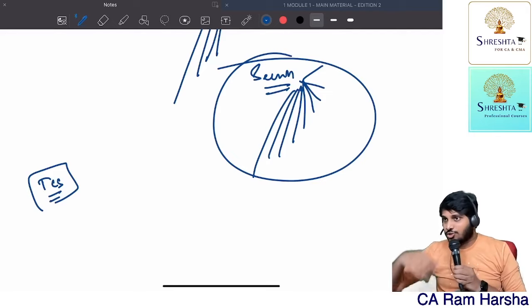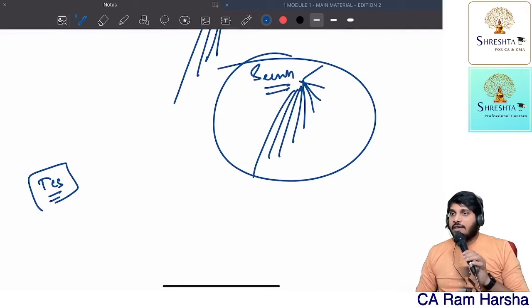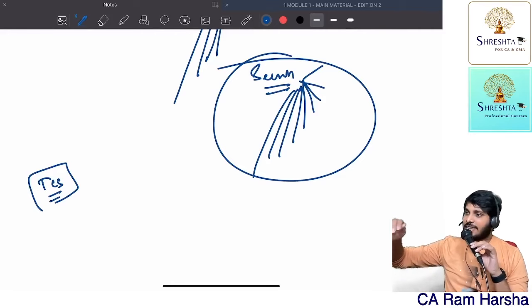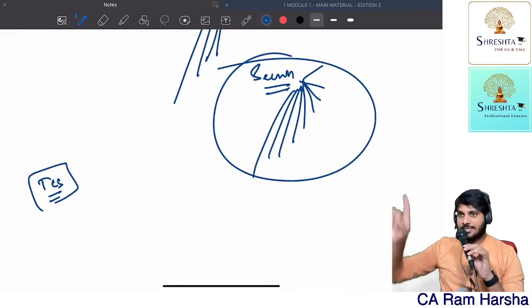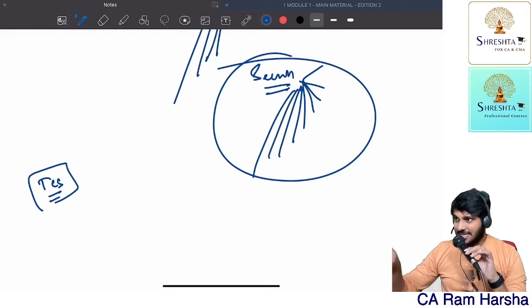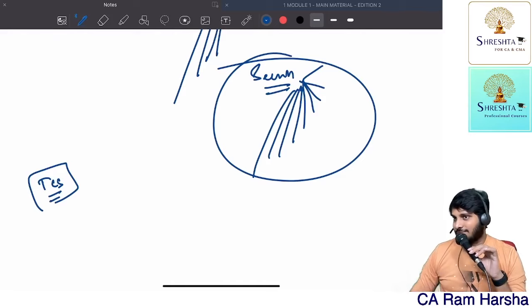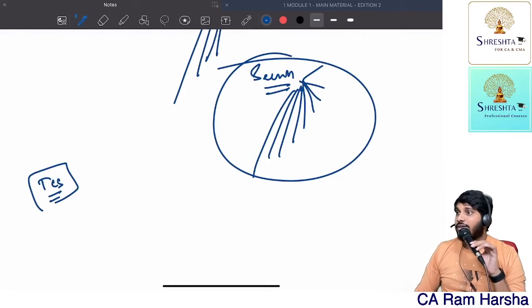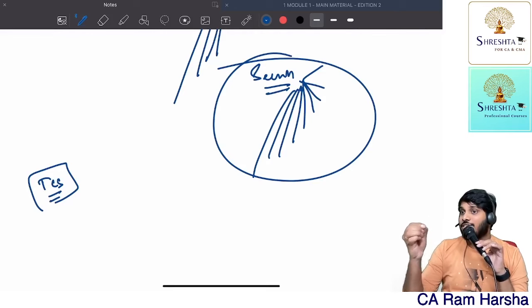What do students write in the provision? If a person is holding shares in a company, then the person is disqualified to become the auditor. In the given case, they'll write this answer. It's a correct answer, but he'll not get full marks. It's correct, but not complete. You will get full marks only if you write the complete provision.